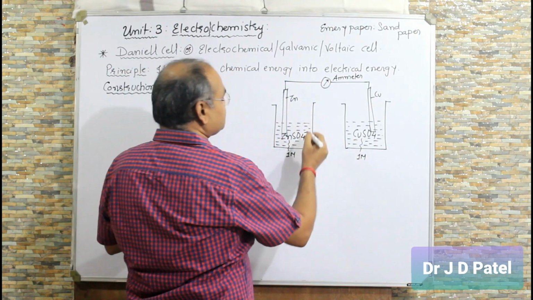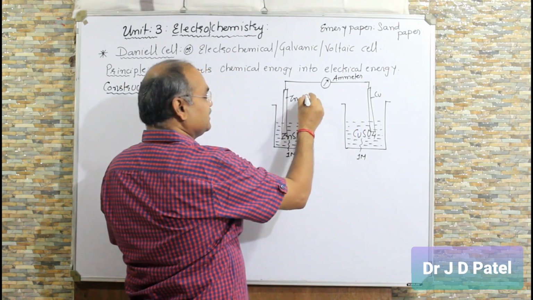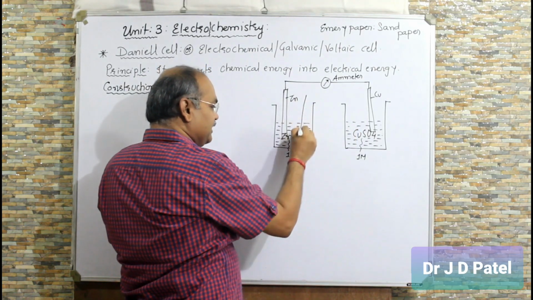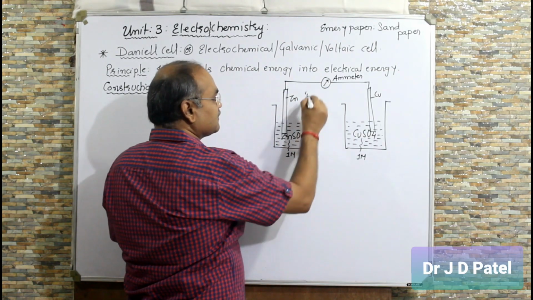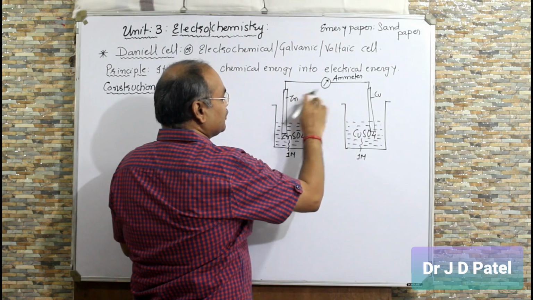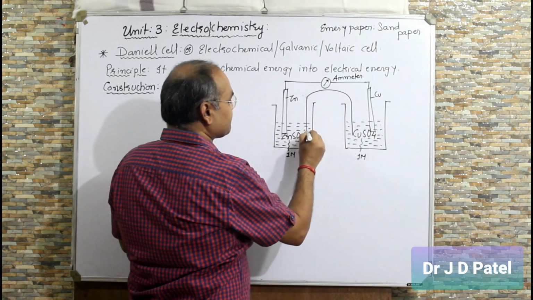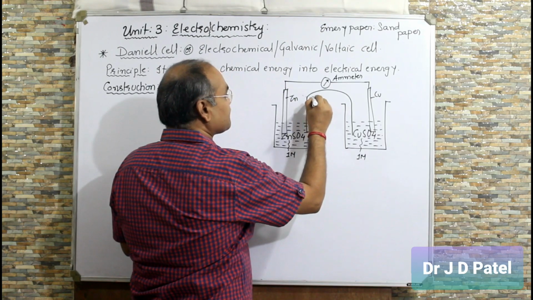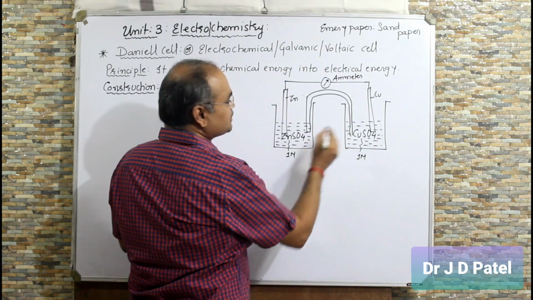Now I will connect both the half cells internally.